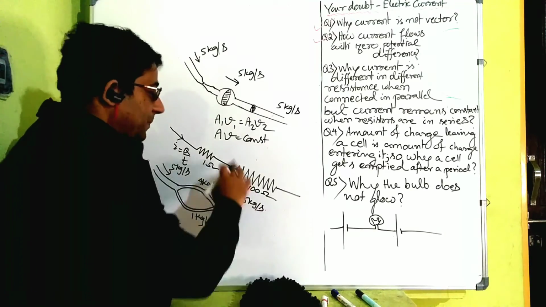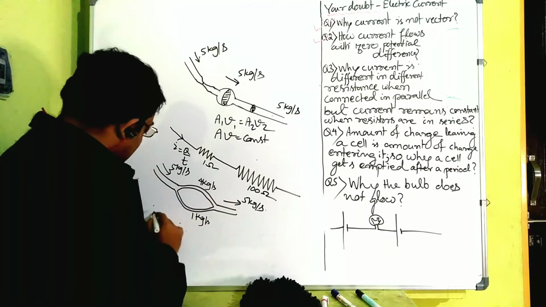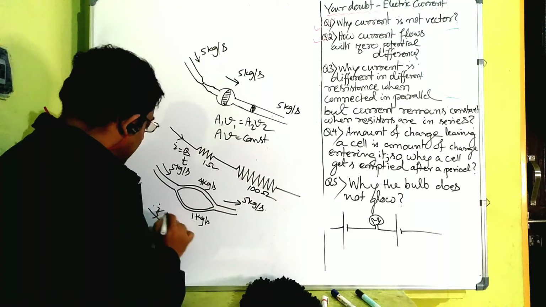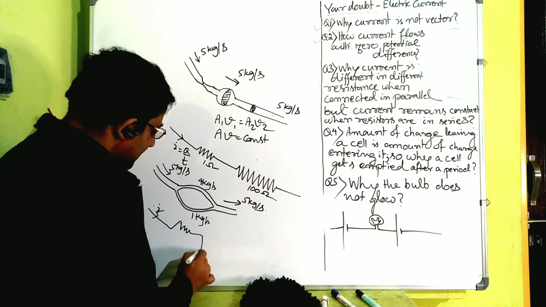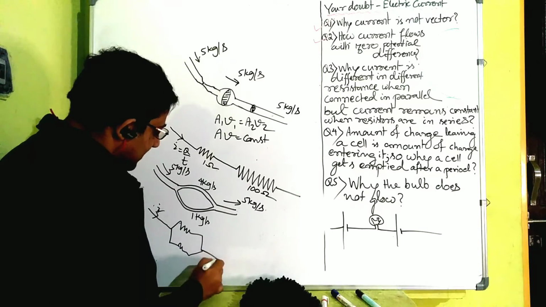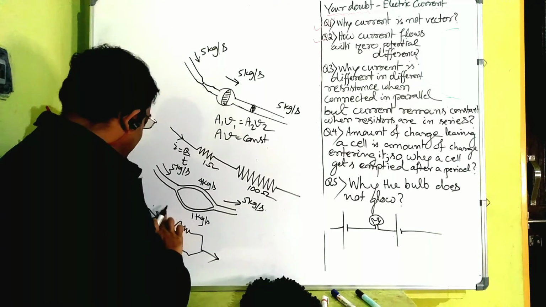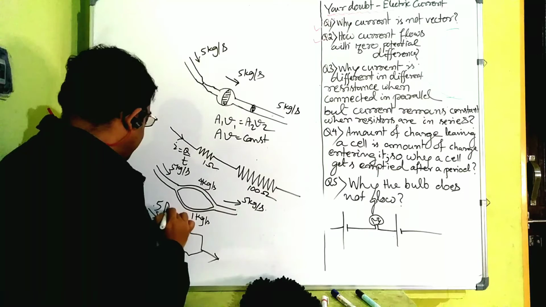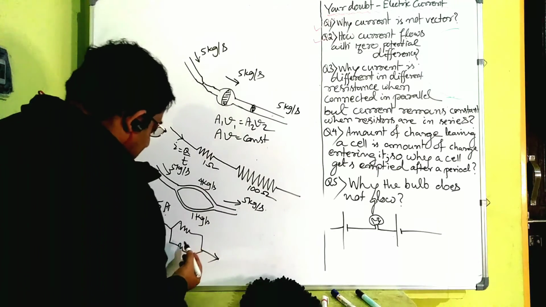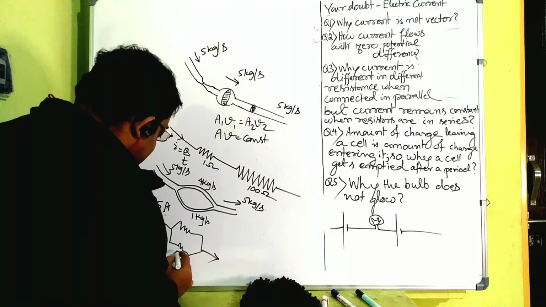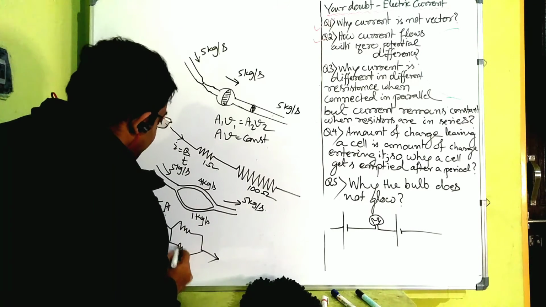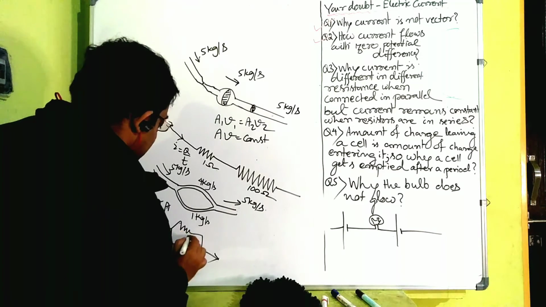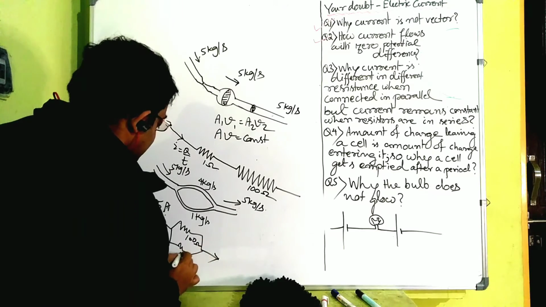Now bring that analogy to a parallel connection of resistances. See, if one current is flowing here, now let us say one resistor is connected here, one resistor is connected there, and here some current is flowing. Let us take some numbers, say 5 ampere current is flowing, and where there is more resistance, let us say this is a heavy resistance of 100 ohm, and this side is 1 ohm.